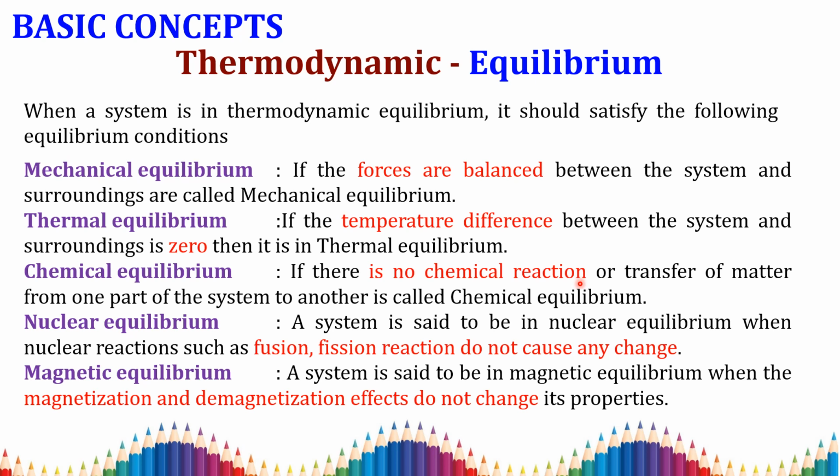Then if it is a nuclear equilibrium, a system is said to be in nuclear equilibrium when nuclear reactions such as fission and fusion do not cause any change. If it is a magnetic equilibrium, the magnetization and demagnetization effects do not change its property, then the system is said to be in magnetic equilibrium. Combined together, if these equilibrium conditions occur for any system, then the system is in thermodynamic equilibrium.